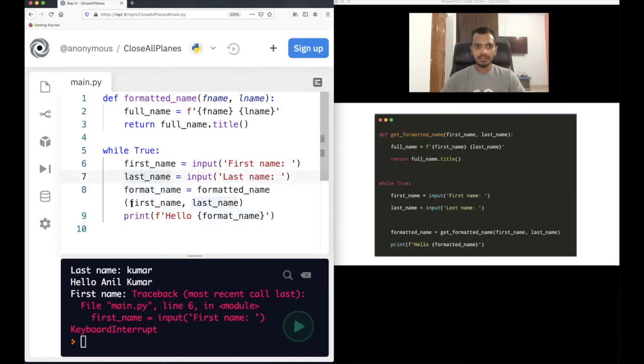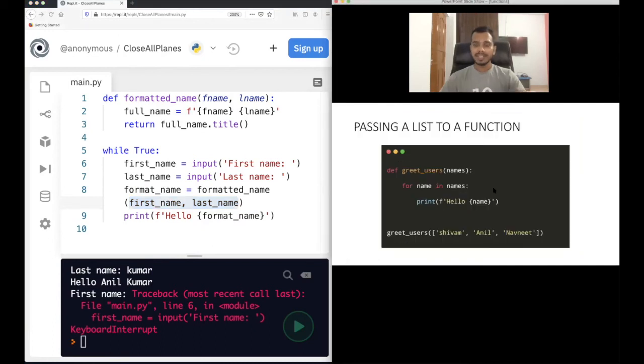Now, of course, this is only one way of passing arguments. You can also try to use keyword arguments here and see that your output should be the same. Now let's go to a very interesting thing, passing a list to a function.